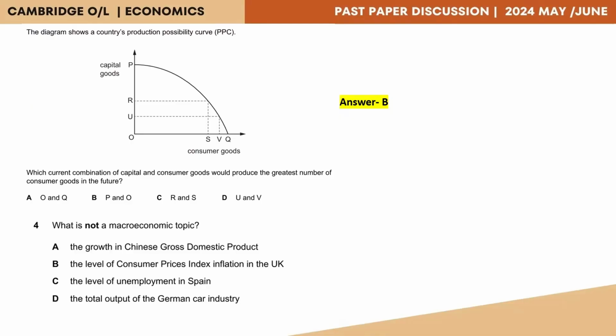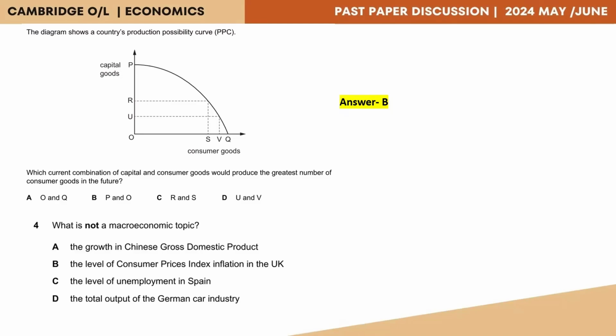So option A, growth in the Chinese gross domestic product. Gross domestic product is a macroeconomic topic. So therefore, that is not the answer. They're asking what is not a macroeconomic topic. Option B, the level of consumer price index inflation in the UK. So inflation is a macroeconomic topic. So that is also not the answer.